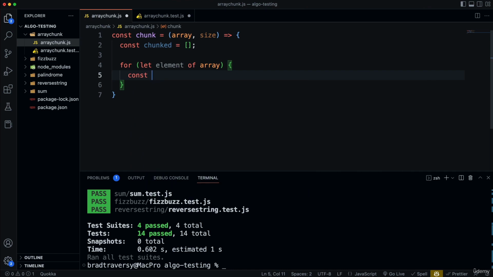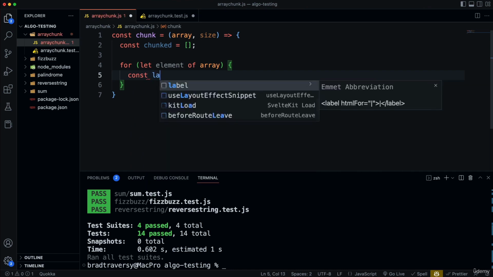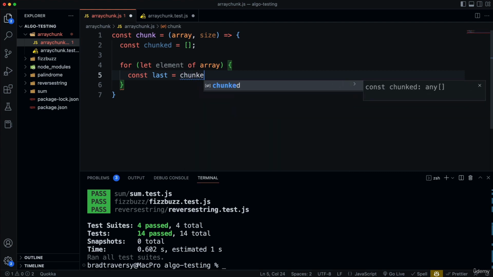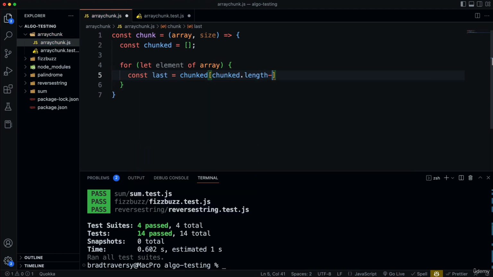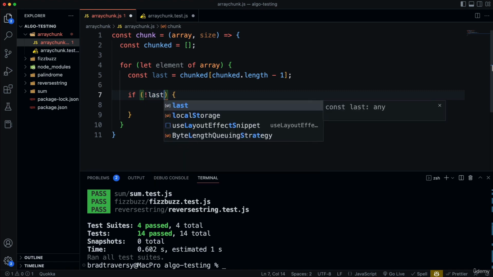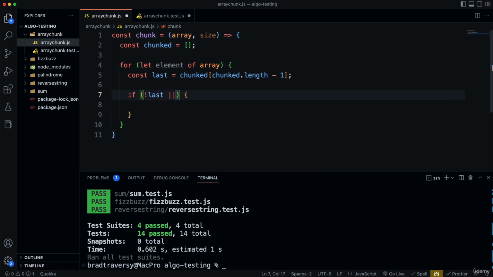Then I'm going to get the last element. So let's say const last equals the last element of the chunked array. All right, and we can do that by passing in as an index chunked.length - 1. So -1 will give us the last element of the chunked array. Then we want to check to see if it's not last, right? As long as it's not last, or if last.length is equal to size, then we're going to add a new chunk.